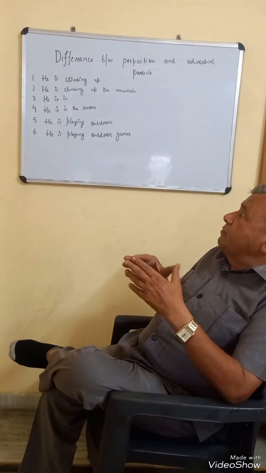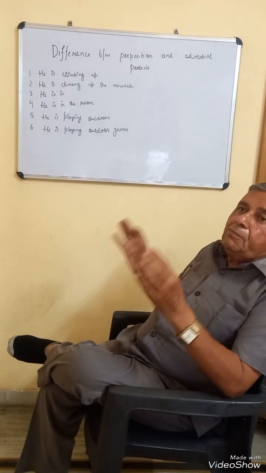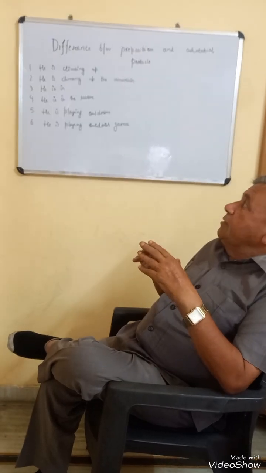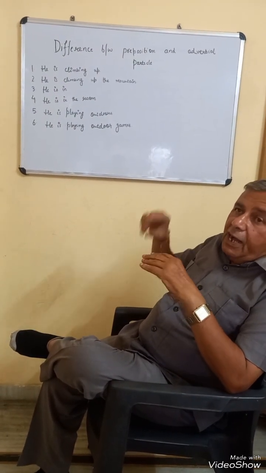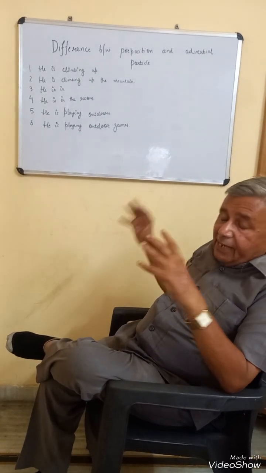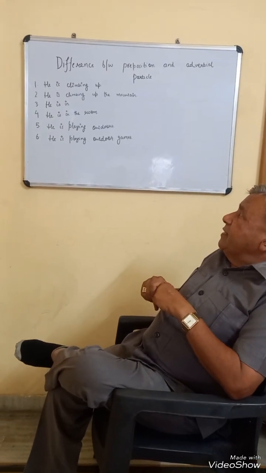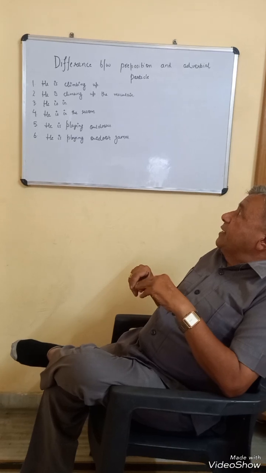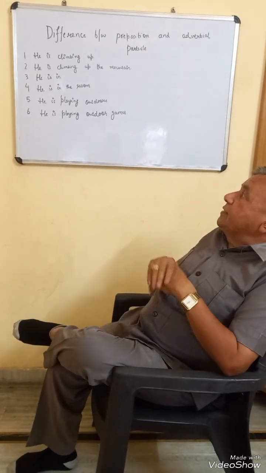For instance, in the first example, he is climbing up. Here up is an adverbial particle because there is no noun after up. But in the second sentence, mountain is the noun. When up is followed by a noun, when it connects some noun, then it becomes a preposition. In the second sentence, up is a preposition, but in the first sentence, up is an adverbial particle.